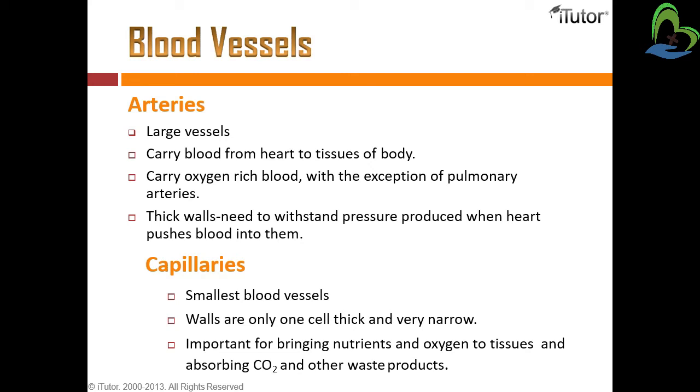Next we will see about capillaries. They are the smallest blood vessels of our body and their walls are only one cell thick and very narrow. So the walls of the capillaries are very narrow and very thin. They are important for bringing nutrients and oxygen to tissue and absorbing CO2 and other waste products. That means they provide oxygen and necessary nutrients to the tissue, and they help in absorbing carbon dioxide and other waste products.